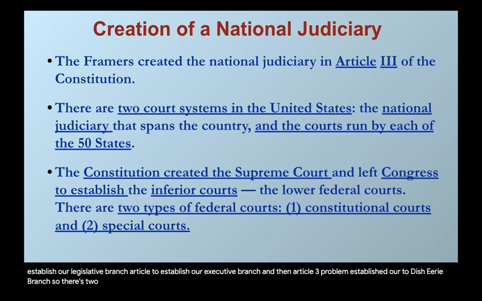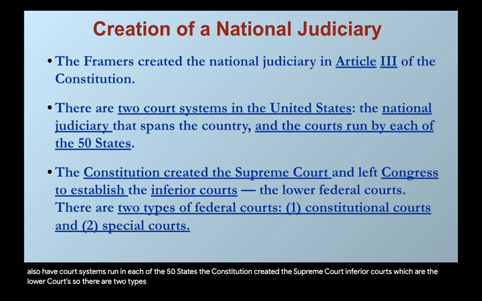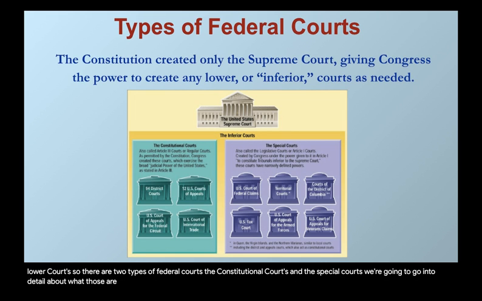So there's two court systems in the United States. We have the national judiciary that spans the entire country, and then we also have court systems run in each of the 50 states. The Constitution created the Supreme Court and then left it up to Congress to establish all the inferior courts, which are the lower courts. So there are two types of federal courts: the constitutional courts and the special courts. And we're going to go into detail about what those are.